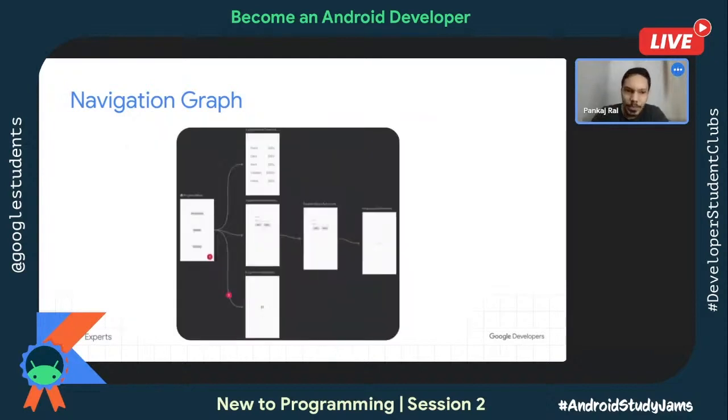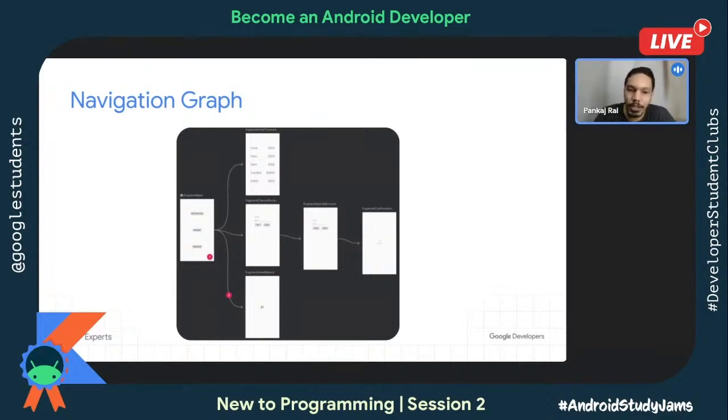Let's see this closely. Say, for example, you have the fragment main, which is the first fragment. And now from this fragment, I can go to 3 different fragments, as I have 3 different buttons too. That means I have a way to navigate from this particular fragment to other fragments. So through the navigation graph, I just give this information that I can go to these particular fragments. But this is not the end. We again need to use the navigation controller to take us from one screen to another screen. But this graph is all about saying that from this particular fragment, what all navigations are possible.